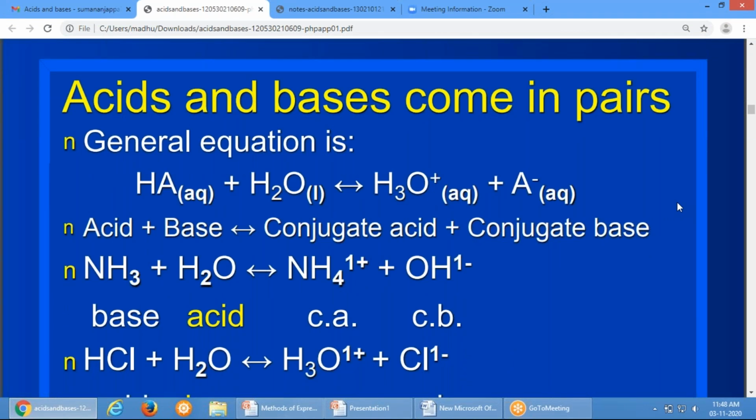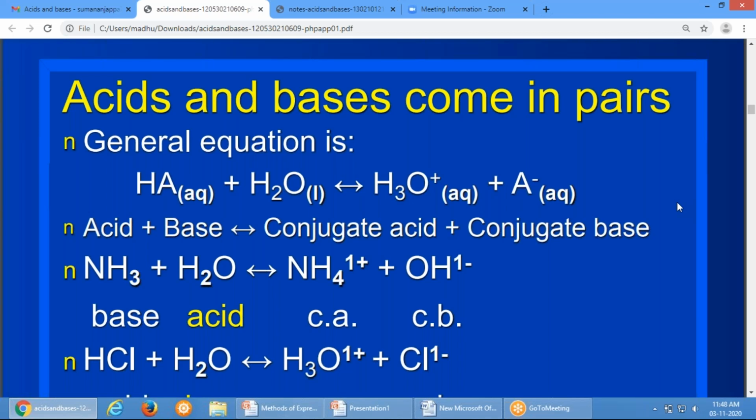The general equation for an acid HA: if you take it and react with water, or dissolve it in water, HA is an acid which is going to donate the proton. Water accepts the proton and becomes hydronium ion.